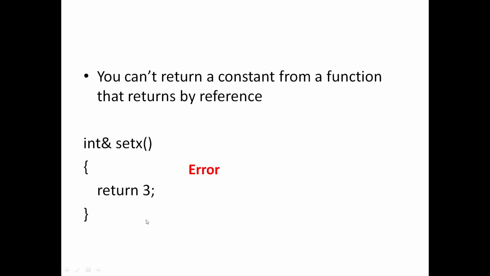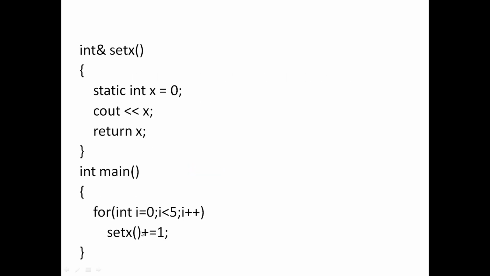You can also see here that there is a function coming on the left hand side of an assignment statement. Once again, this is a peculiar instruction. Generally we can never put functions on the left hand side. Functions can only come on the right hand side of assignment statements, but in this case this happens only because it is returning a reference variable. So what you actually mean by set x plus equal to 1 is nothing but x plus equal to 1. That is the meaning here.